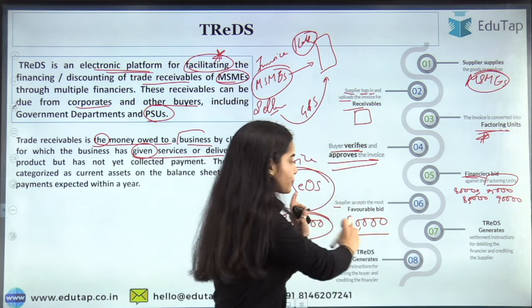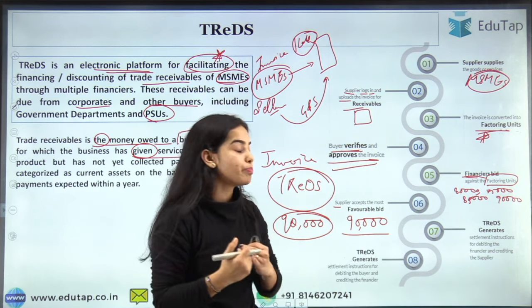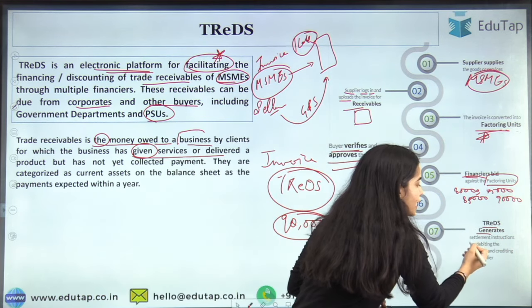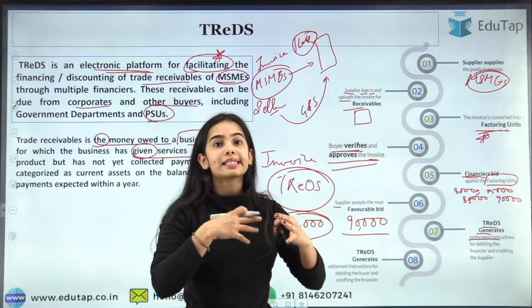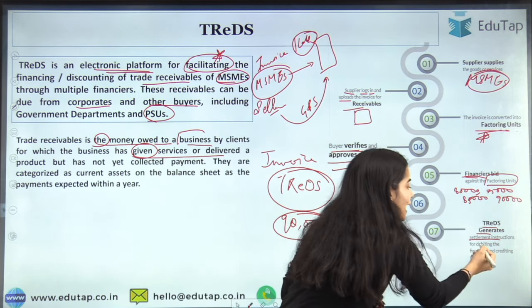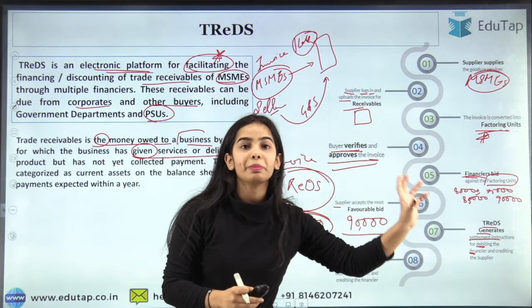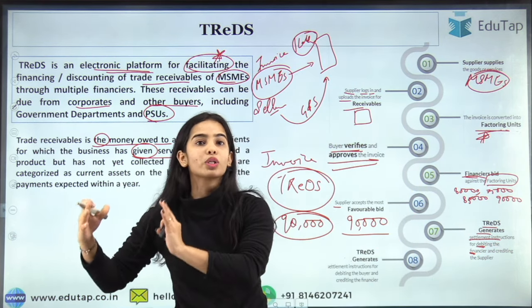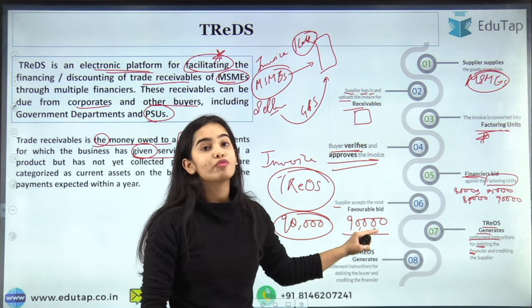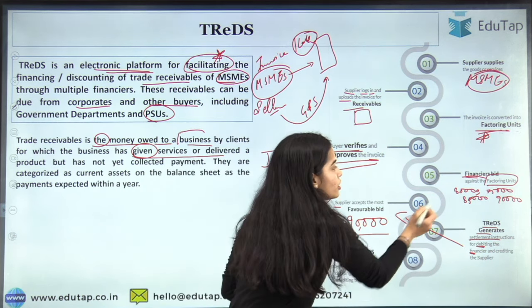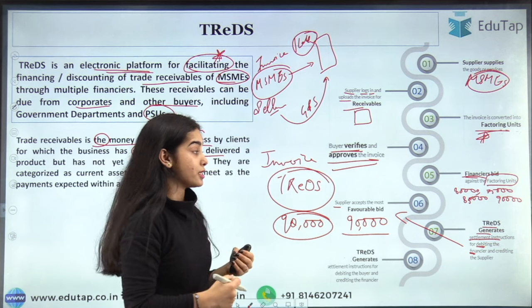Now, when the supplier has accepted this bid, the TReDS generates the settlement instructions. The settlement instruction is released, that is, the financier's account will be debited and the money will go to the supplier's account. This 90,000 will go to the supplier from the financier, because the financier has raised the bid.